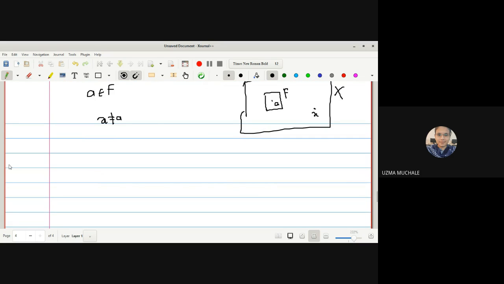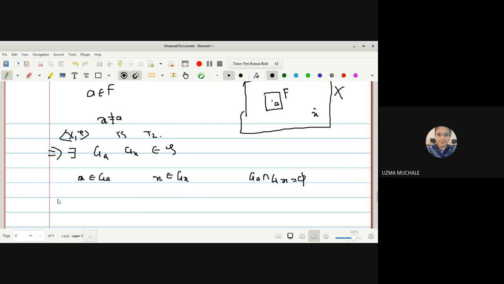Since X2 is a T2 space, we can use the definition of a T2 space. There exist open sets GA and GX. To avoid confusion, I am writing the suffix: GA is an open set which contains the point A, GX is an open set which contains X, and the intersection of GA and GX is empty. We have used simply the definition of a T2 space.